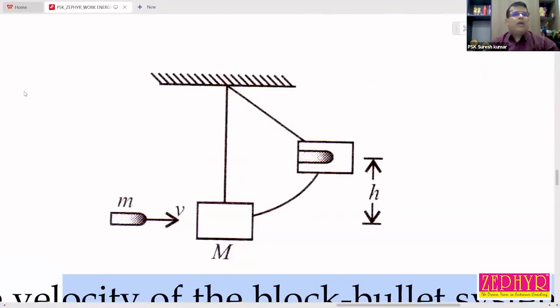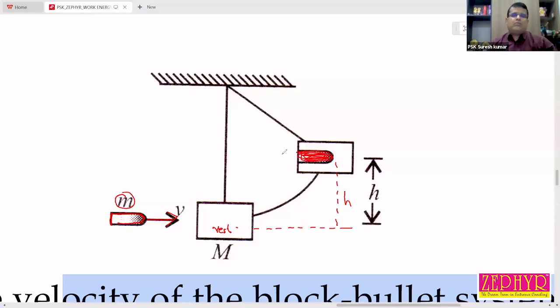This is what happened in this problem. See, a bullet of mass small m moving with a velocity v collides with a body of mass M at rest. After collision, the body is raised to height h. The bullet is embedded in the block.